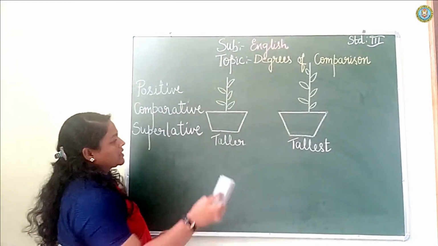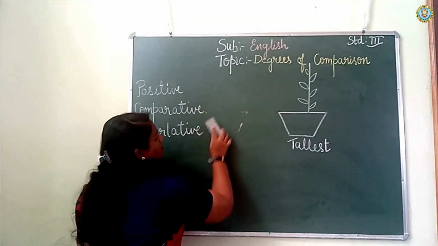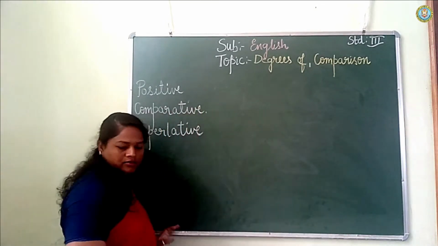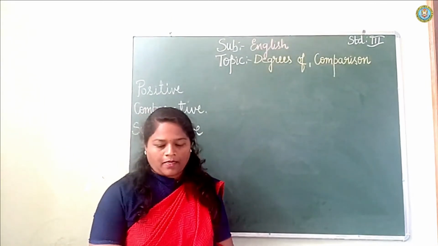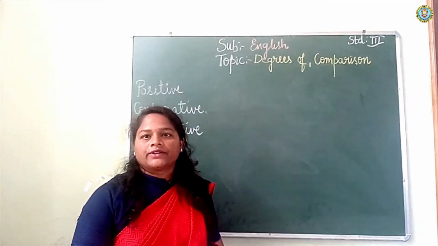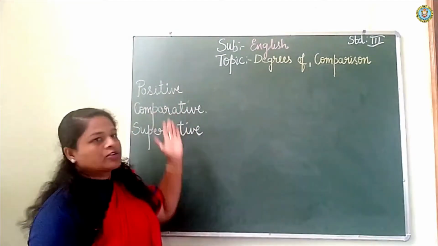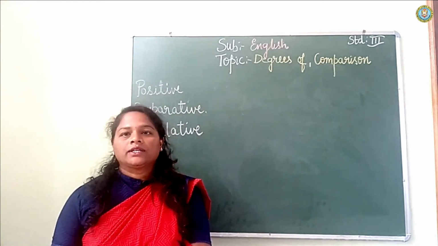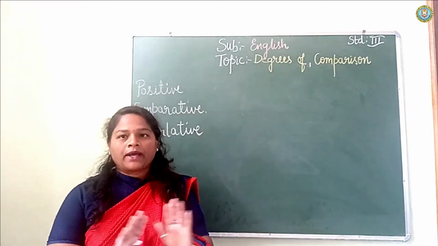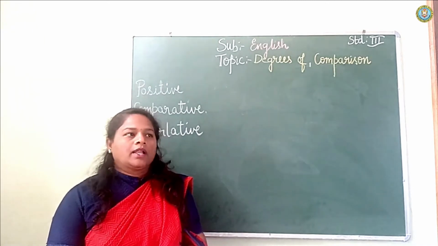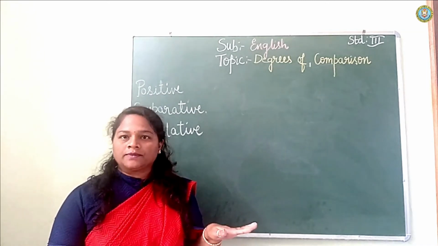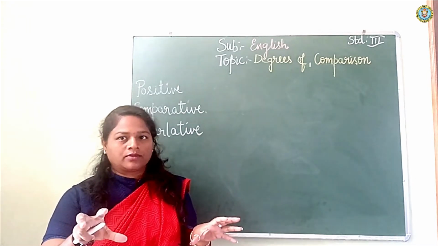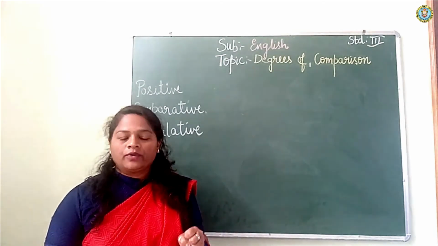I already gave the example: tall, taller, and tallest. Positive degree is not compared. We just give it as an example. No comparison. Like, Shravya is a short girl. How is she? She is short. This is the example we can give.